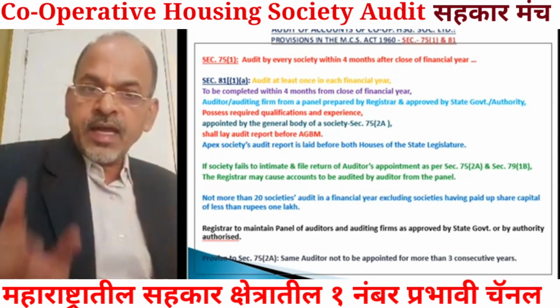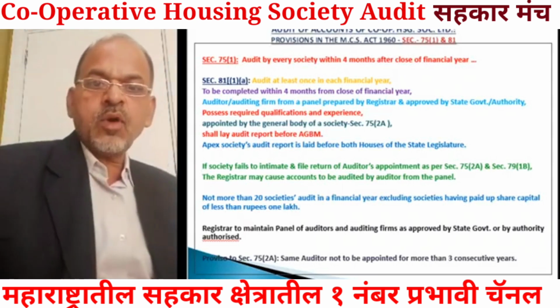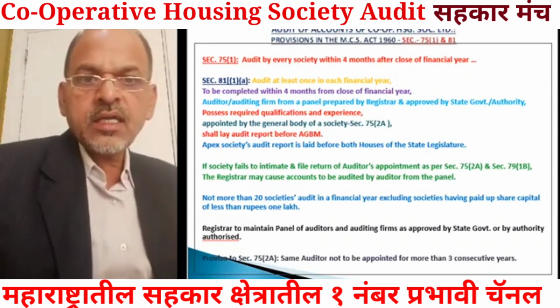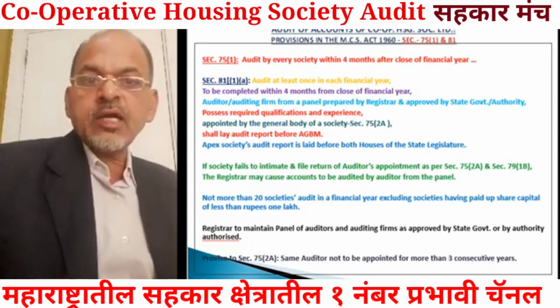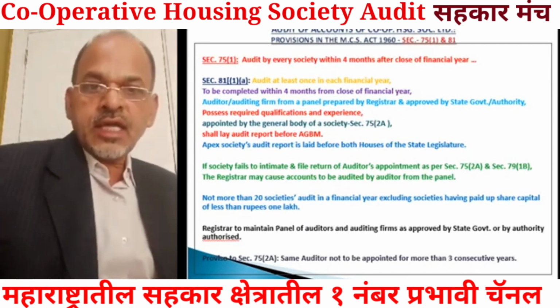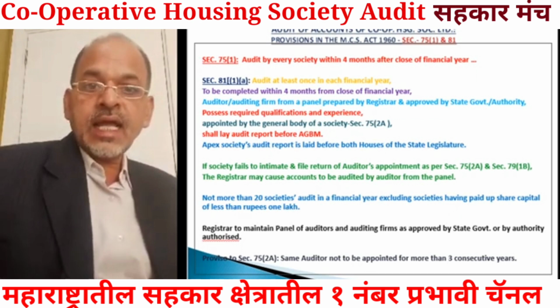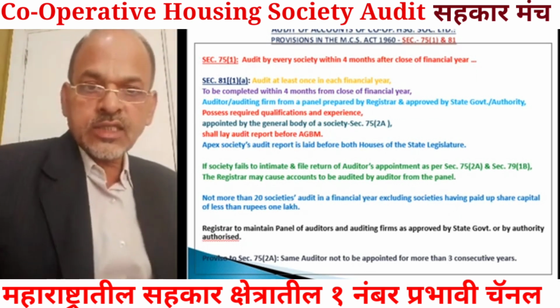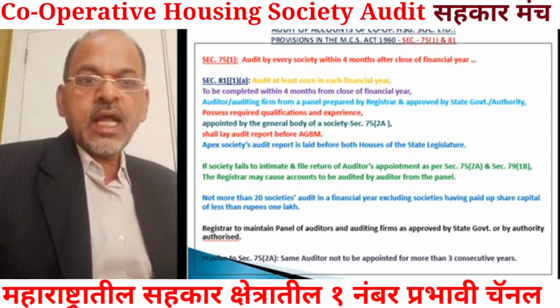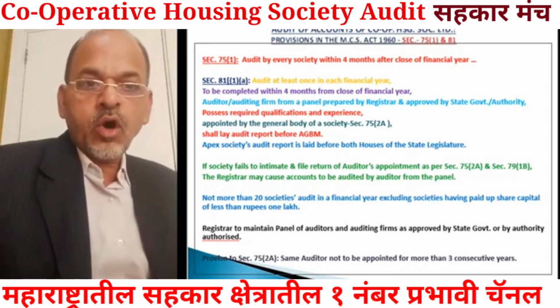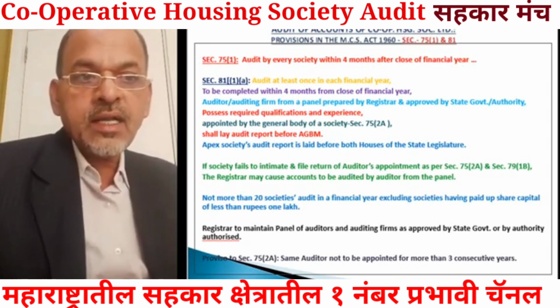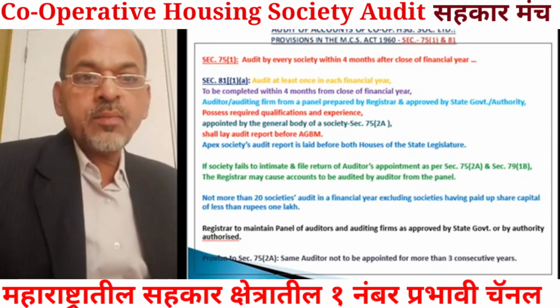But if you fail to intimate to the registrar about appointment of the auditor by way of filing a return of appointment of auditor, then the registrar will take it that the society has not appointed the auditor, statutory auditor, in annual general body meeting, and the registrar may cause accounts to be audited by an auditor appointed by the registrar.